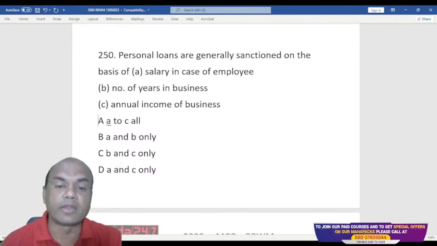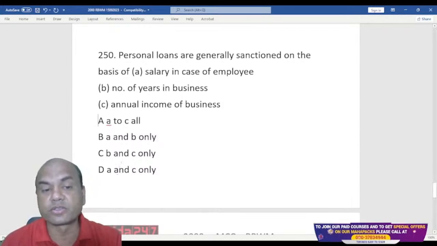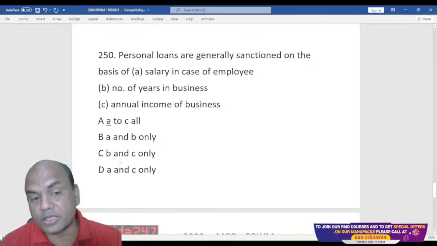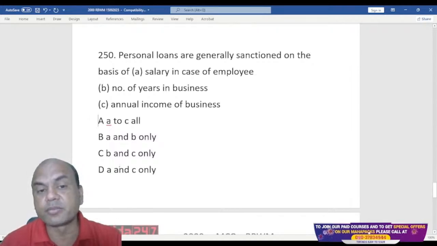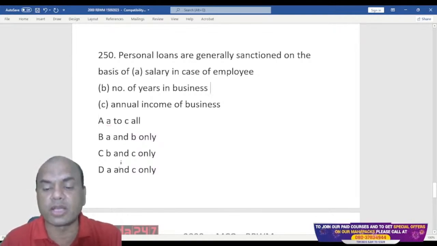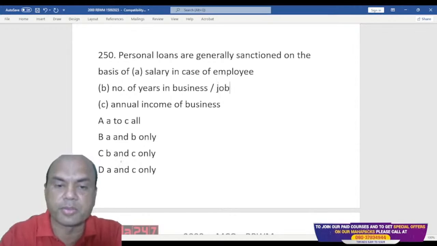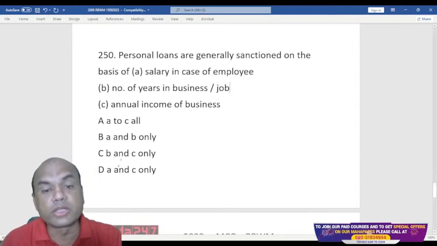Okay. Annual income in case of businesses, that is also a point. So if I am giving a loan to any person, B and C will be checked in case of a business person, but in case of an employee also nowadays we check how many years in business, or I'll write it here, job also. Okay, because both the things are important.